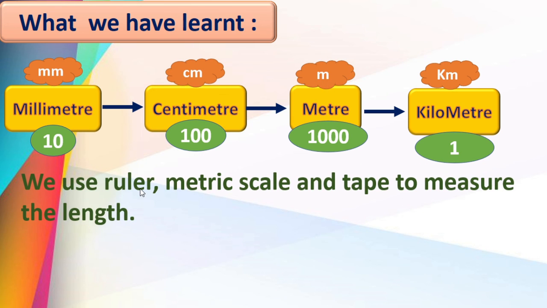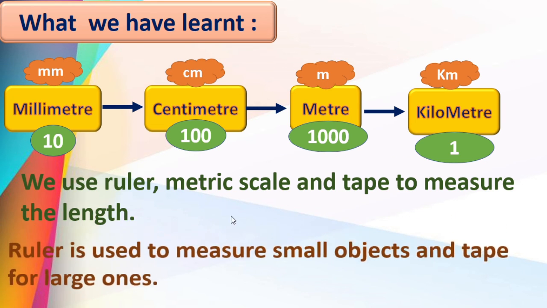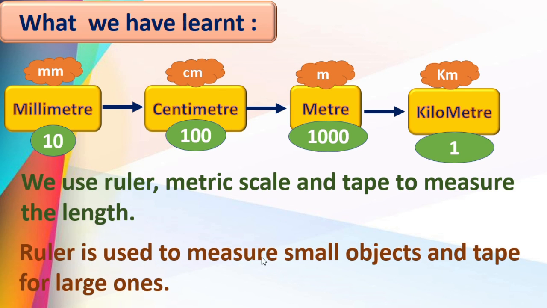We use ruler, metric scale and tape to measure the length. Length is measured by using ruler or tape or scale. Isn't it? Second thing is ruler is used to measure small objects and tape for larger ones. Right?